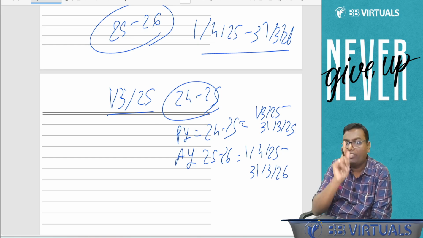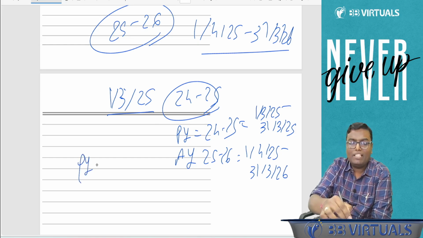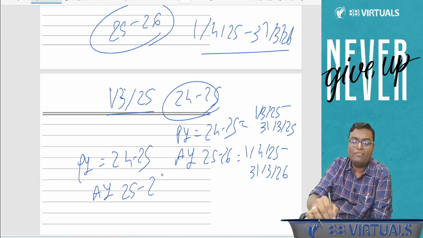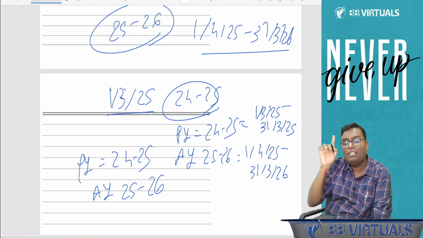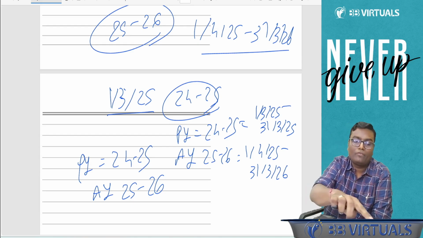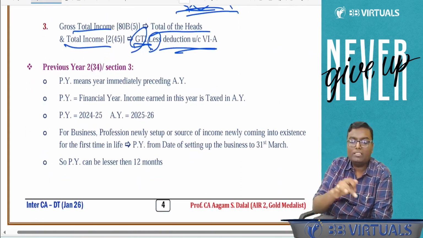For your examination, which previous year is applicable? 24-25. Which assessment year is applicable? 25-26. Which Finance Act is applicable? Finance Act 2024, Number 1, Number 2. So all this I have written over here.